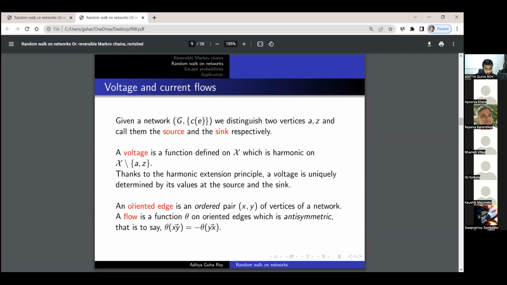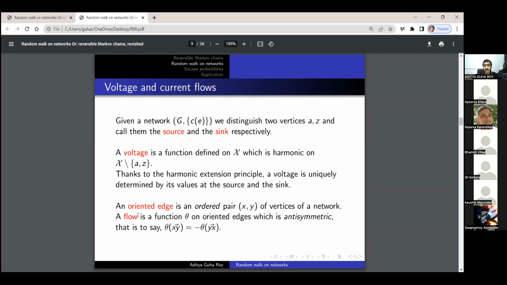And we shall also do that distinction in this case. So an oriented edge is an ordered pair of vertices of a network. So here we are trying to give a sort of direction to each of the edges, and the way to understand it better is if you contrast it with road networks. Some roads are one-way, so we cannot travel in both directions on those roads. So this is how the oriented edges